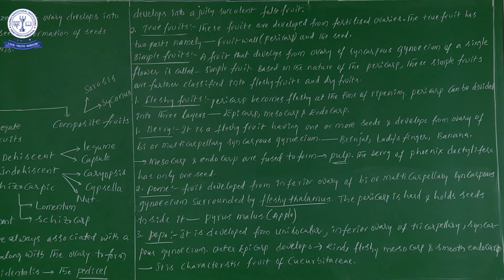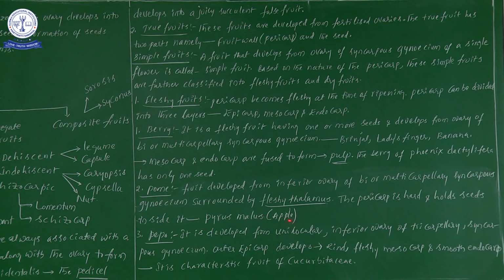Again, this particular fruit is developed from the inferior ovary. So thereby, here in this particular case, the inferior ovary of a bi or multicarpellary syncarpous gynoecium is surrounded by fleshy thalamus. My dear students, I already told you once. So here I have given pome. First of all, let me give one example, so you will understand very clearly.